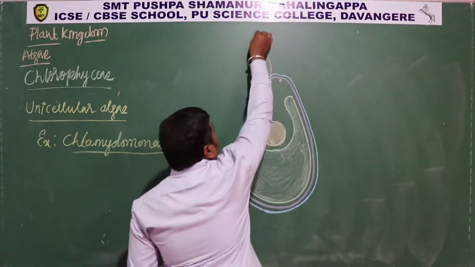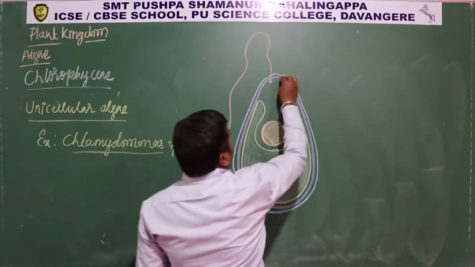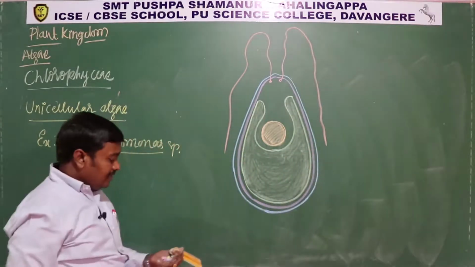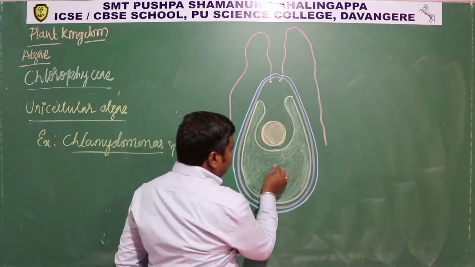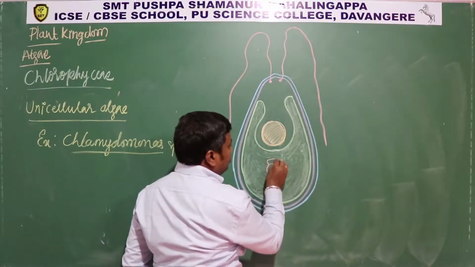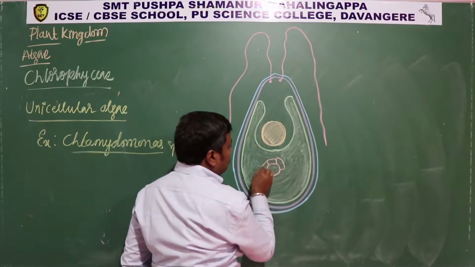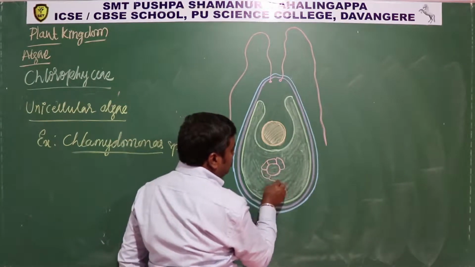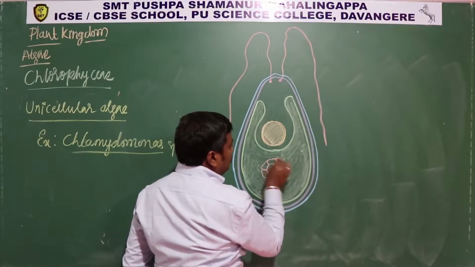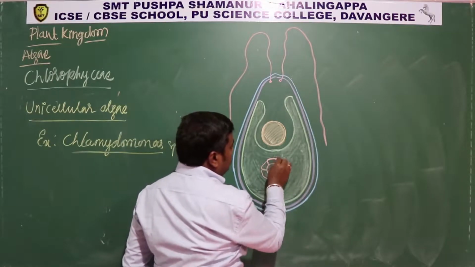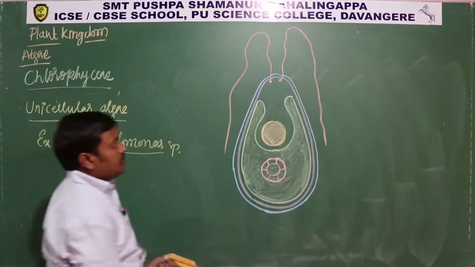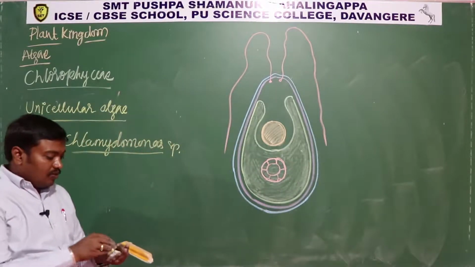It has flagella. These flagella are almost equal in length, and in the center it has a pyrenoid consisting of a starch sheath. So this is the starch sheath. Okay, so this is the structure of Chlamydomonas.